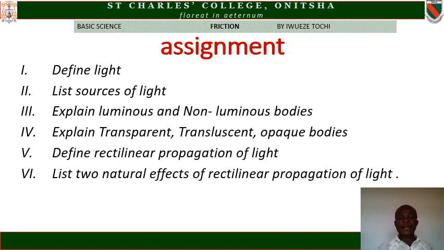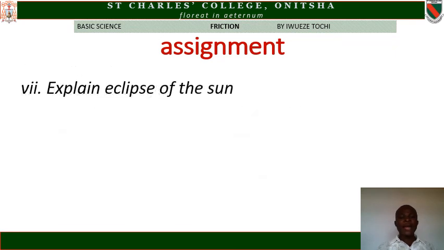IV, explain transparent, translucent, and opaque bodies. V, define rectilinear propagation of light. VI, list two natural effects of rectilinear propagation of light. VII, explain eclipse of the sun.